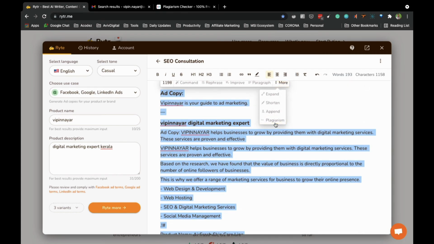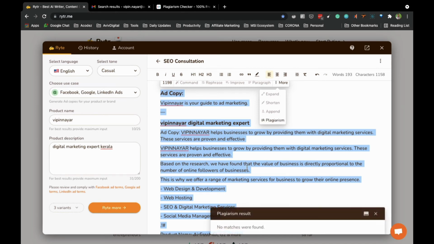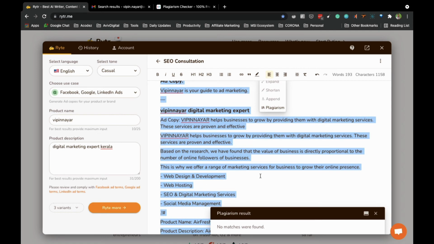So selected text for the plagiarism. I'm just checking plagiarism. So you can see that no match found. So they can check the plagiarism within the content itself. So you got it, how useful it is going to be. So that's the tool, that's the single tool.